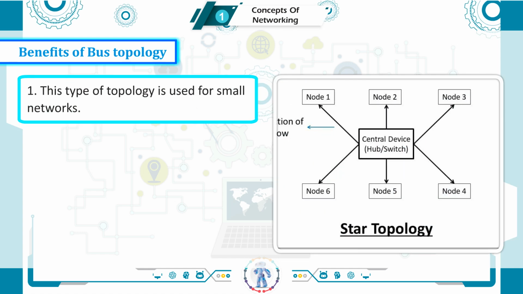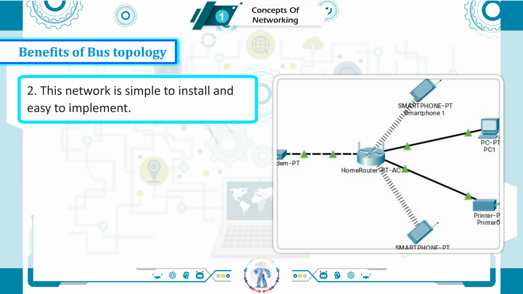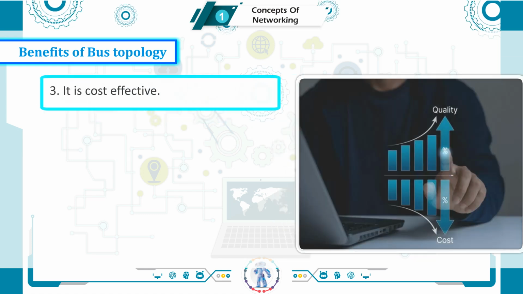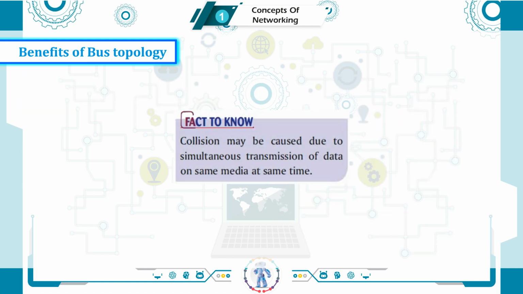Benefits of bus topology. 1. This type of topology is used for small networks. 2. This network is simple to install and easy to implement. 3. It is cost-effective. Fact to know: collision may be caused due to simultaneous transmission of data on same media at same time.